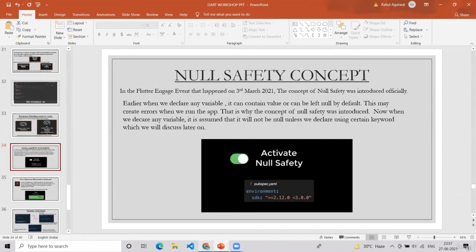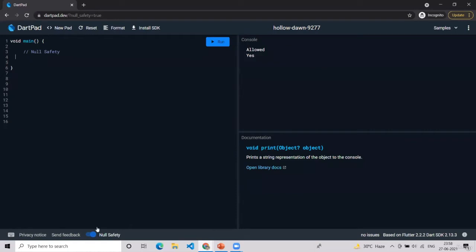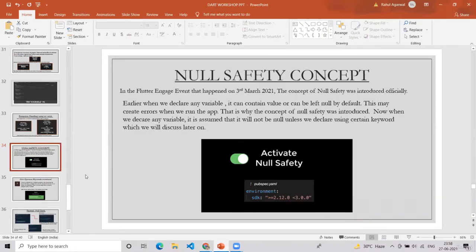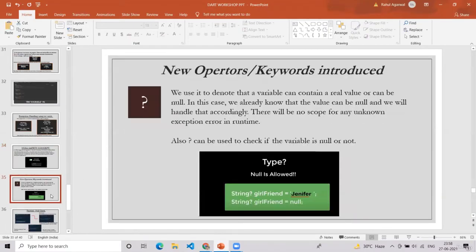Null safety was already activated. See here down, it was already activated here, and in Flutter, it is on by default. So you have no other choice of removing it. So what was introduced in the null safety concept? There were some new keywords or operators. First is this question mark, which we have used before. We use it to denote that a variable can contain a real value or can be null as well.